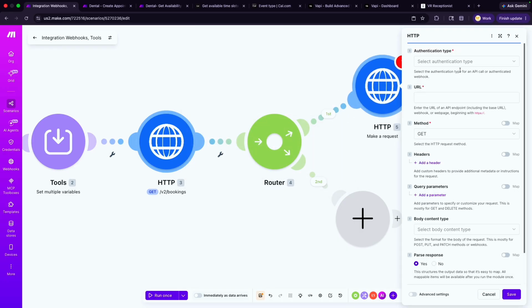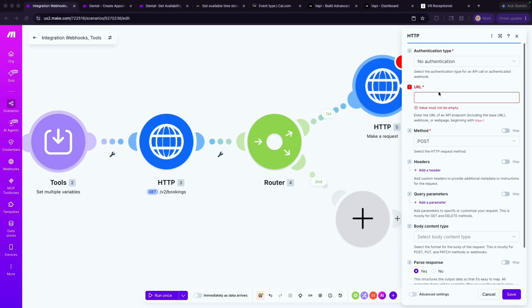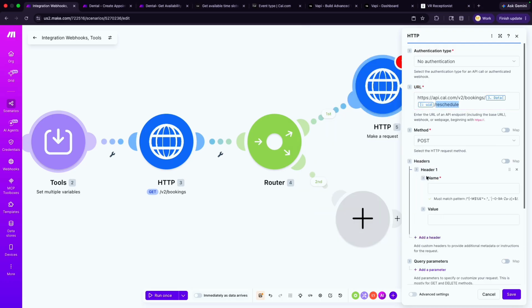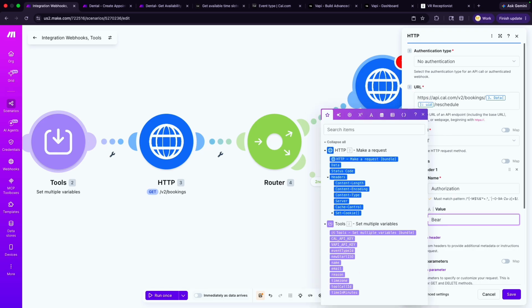So we'll make a post request again, and we need no authentication. This is post, and our URL here we should have access to is going to be for the reschedule. We're making a post. And for this, we need three things in the header. We need the authorization, our API key.